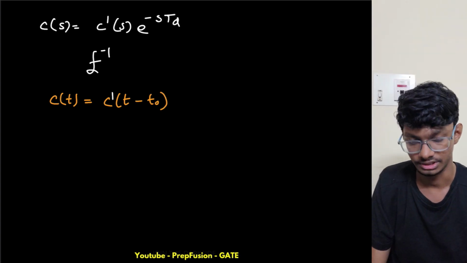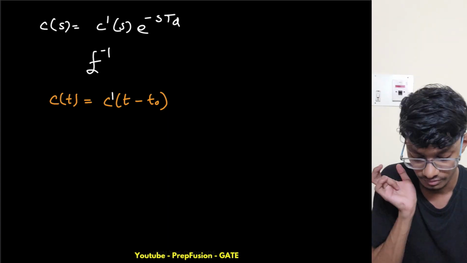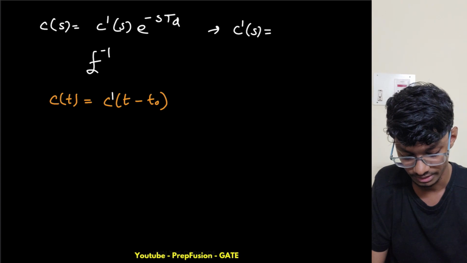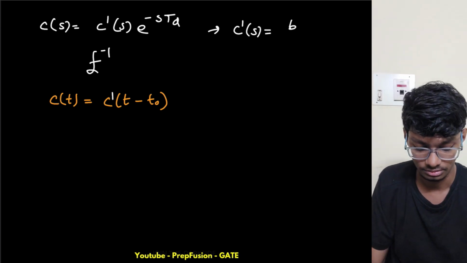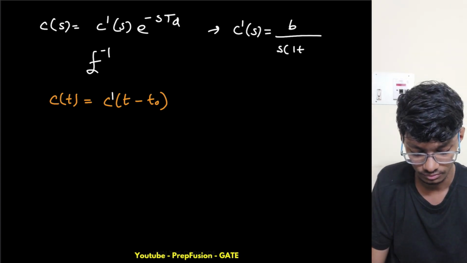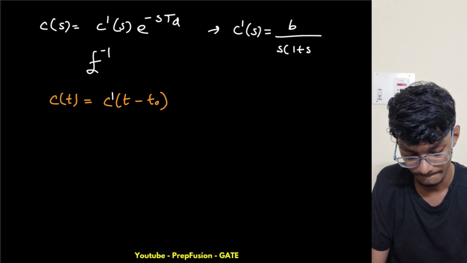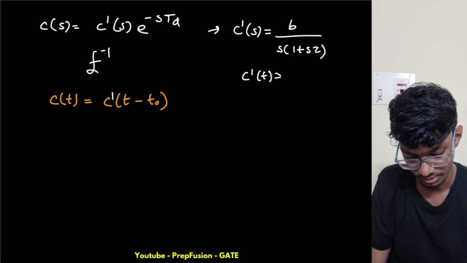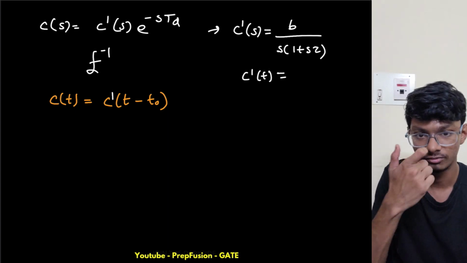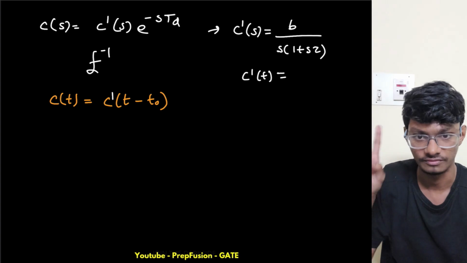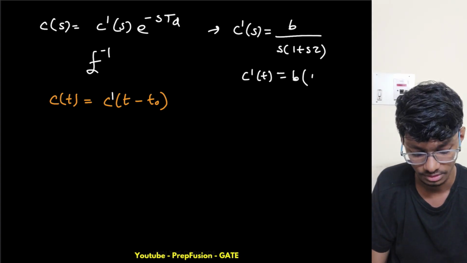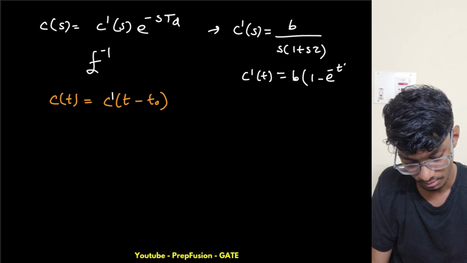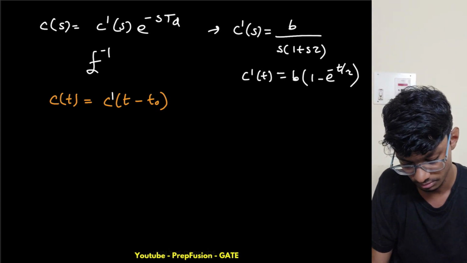C dash, sorry, it will be c dash of t. So what is my c dash of t? Basically my c dash of s is b upon s into 1 plus s tau, and my c dash of t is simply scaled with b, same as the unit step response of the first example, the first order system. So 1 minus e raised to power minus t upon tau into